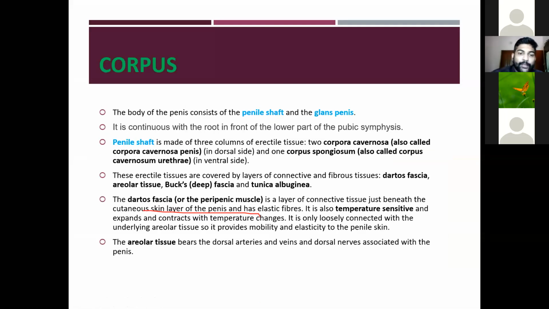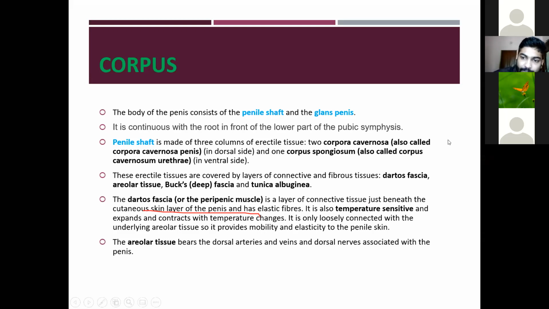So the body consists of the penile shaft and the glans penis, and it is continuous with the root of the penis. The penile shaft is made up of three columns of erectile tissue: the two corpora cavernosa, and the one corpus spongiosum in the middle. The erectile tissue is covered by layers of connective and fibrous tissue, the dartos fascia. The dartos fascia covers the penile shaft, then the preputial mucosa and the scrotum.